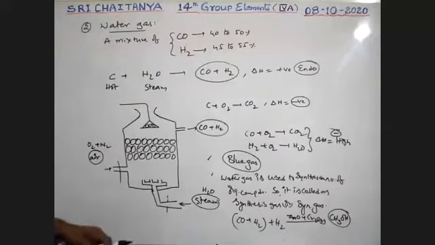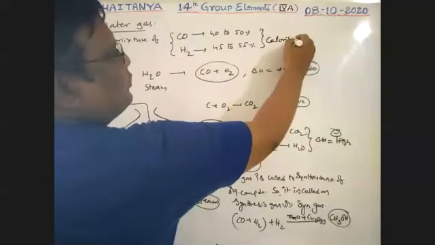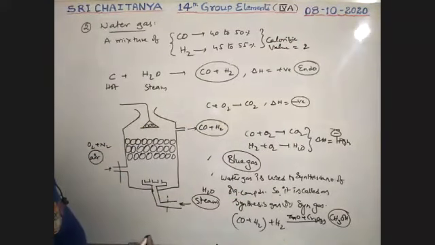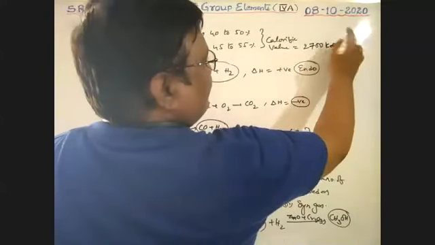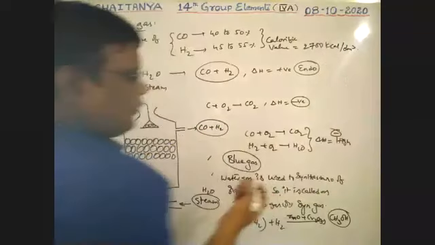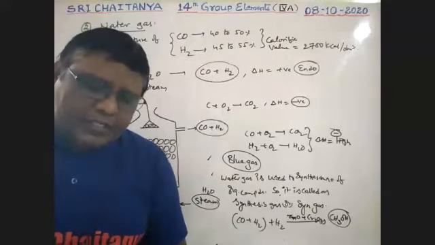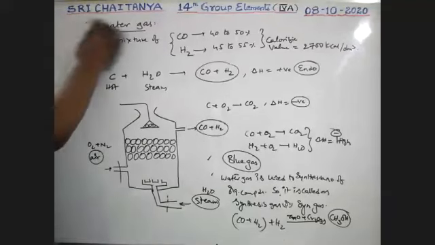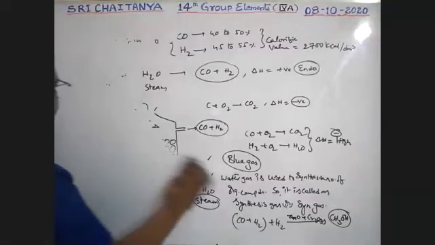So it's the calorific value, boys. That is 2700 kilocalorie per decimeter cube. It is the calorific value for this water gas. Next subheading, semi-water gas.